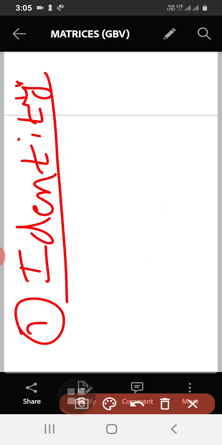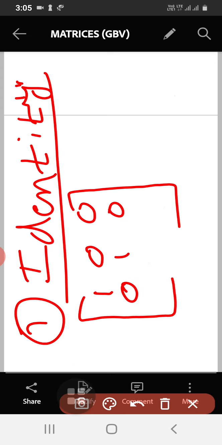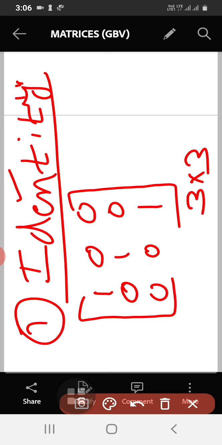See, identity matrix. So let me write the example first, then you can note down the definition. I have written one matrix here. So order is 3 cross 3. See, identity matrix means, first of all it is a square matrix. Here the following things we can observe regarding this. It is a square matrix, it is a scalar matrix, it is a diagonal matrix, and also it is an identity matrix. See, why we call it as identity matrix?